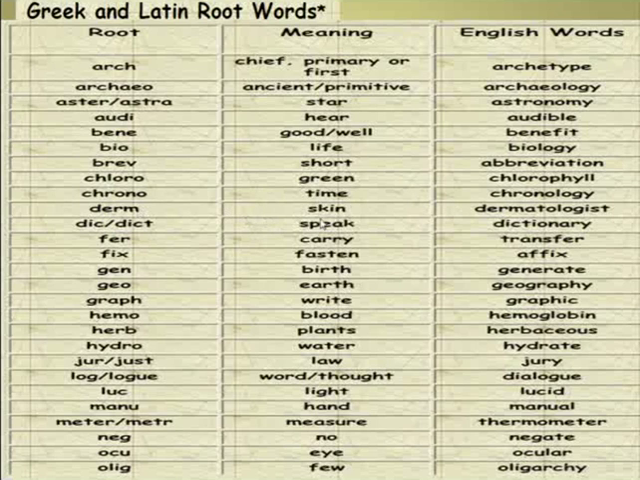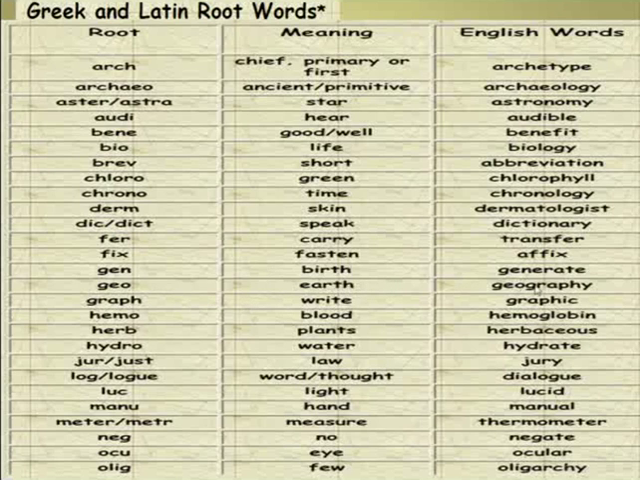The root derm. It means skin. Example for an English word, dermatologist. The root is dic or dict. It means speak. An example for English word, dictionary. The root is fer. It means carry. An example, transfer. The root is fix. It means fasten. An example, affix. A root, gen. It means birth. An example, generate. The root is geo.